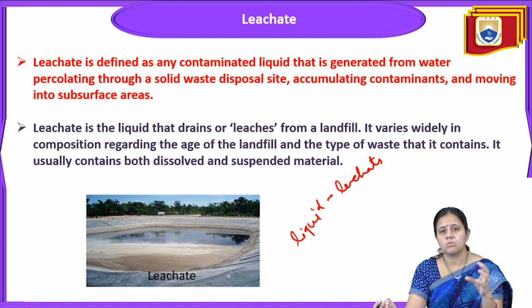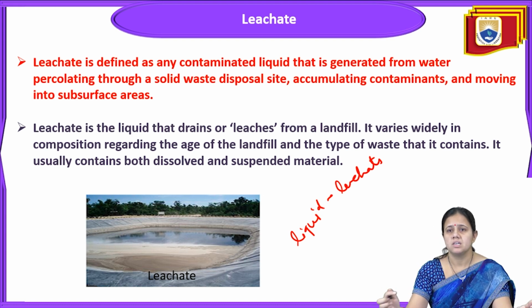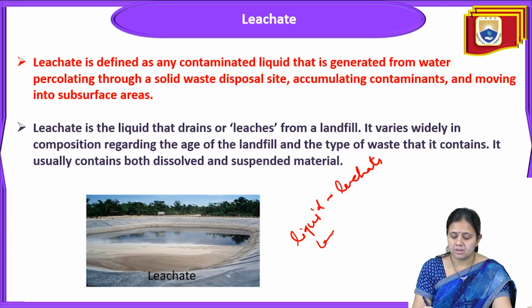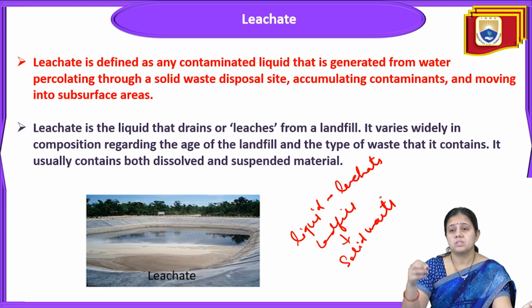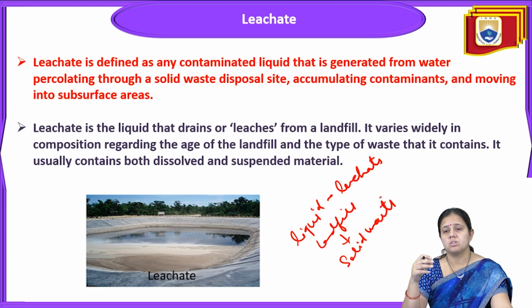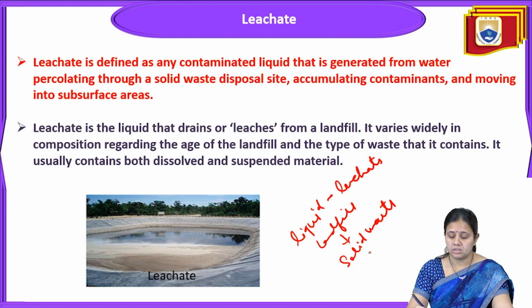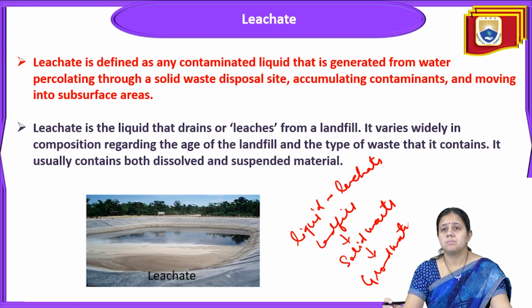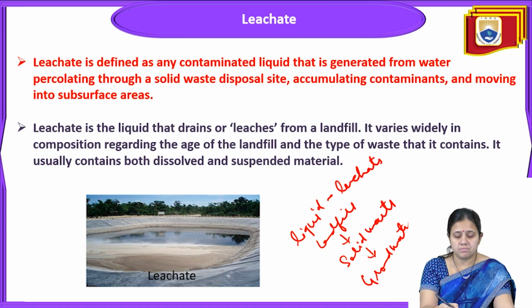The solid waste is dispersed over the landfill. When rainwater comes, that rainwater percolates into the solid waste and enters the groundwater. So leachate is the liquid generated from water percolating through a solid waste disposal site, accumulating contaminants and moving into the subsurface area.